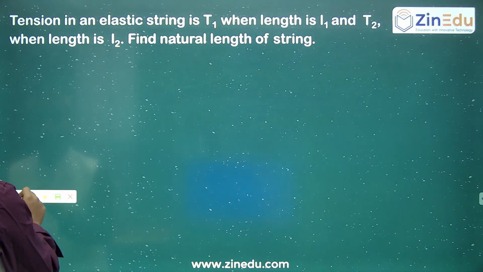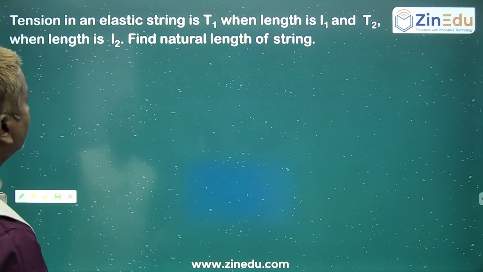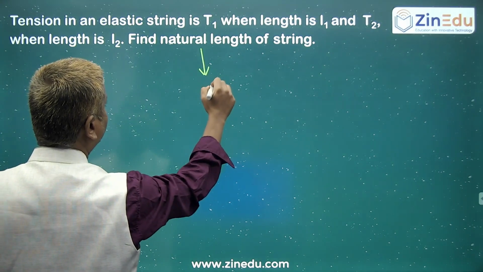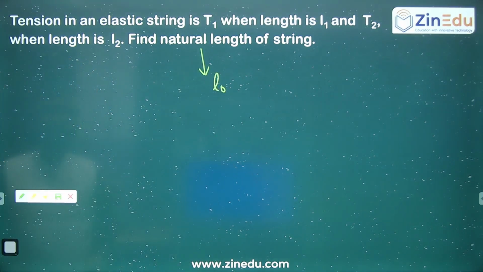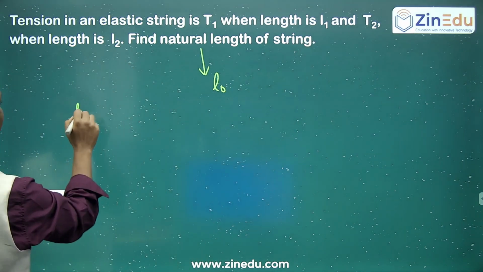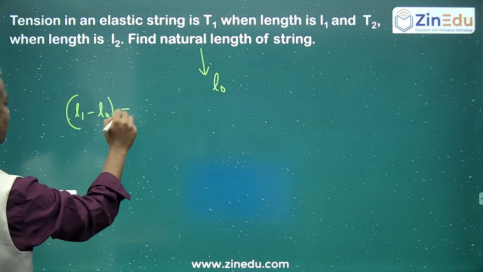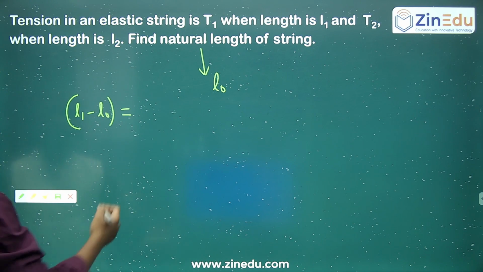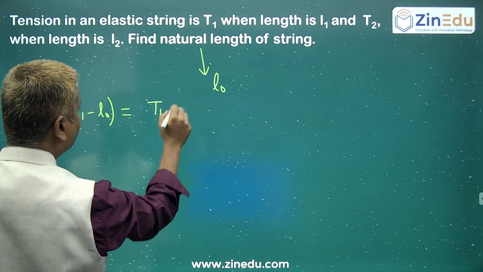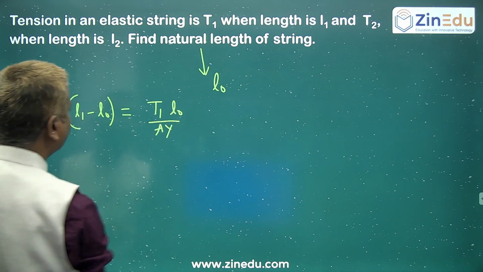So in elasticity, what did we learn? Let the natural length be L0. Then the final length is L1. So what is the elongation? L1 minus L0 is the elongation, equal to FL by AY, that is T1 L0 by AY. Correct?